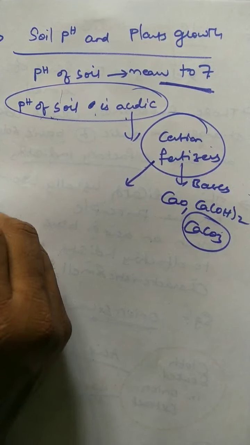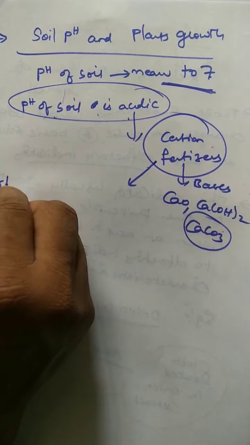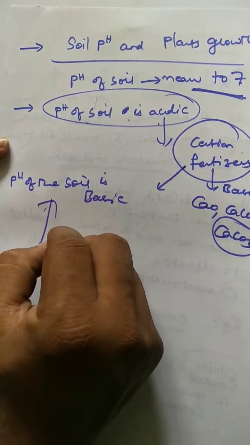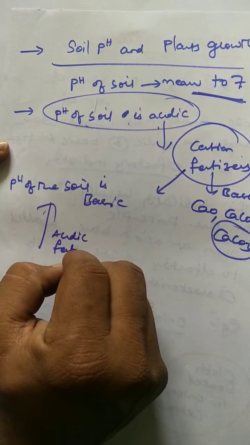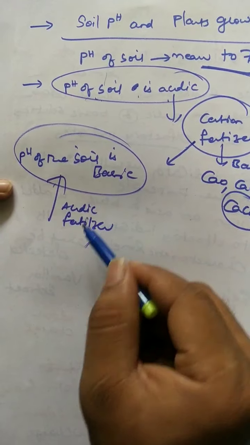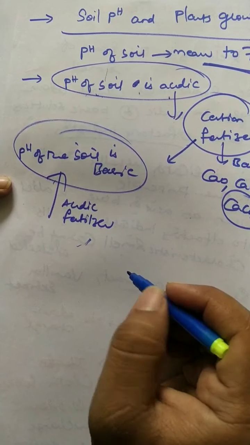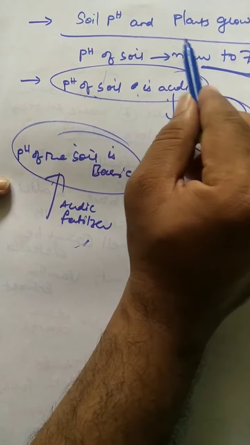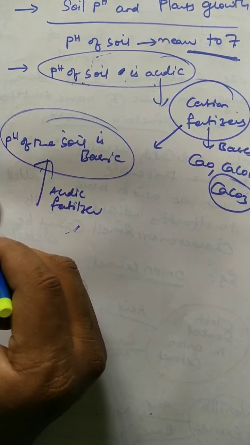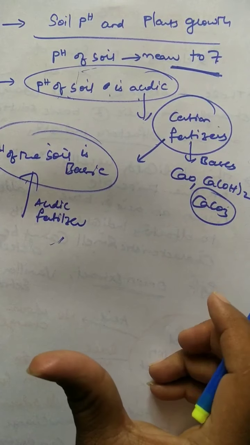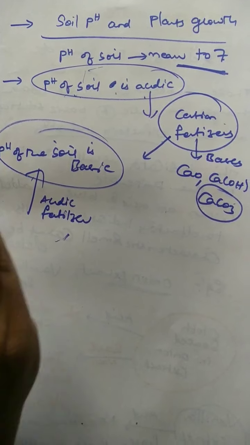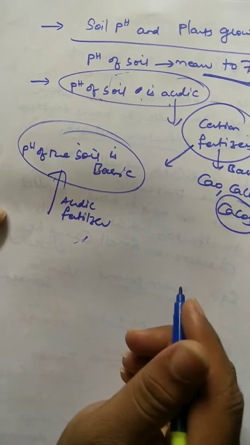Suppose the pH of the soil is basic, then what do we have to do? We have to mix certain fertilizers which are acidic. Acidic fertilizers must be mixed before cultivation, in order to reduce the excess basic nature, such that the pH value is nearer to 7. Basing on that, we can easily predict what crops are suitable for acidic soil and what crops are suitable for basic soil. So pH has a lot of importance for farmers for cultivation purposes.